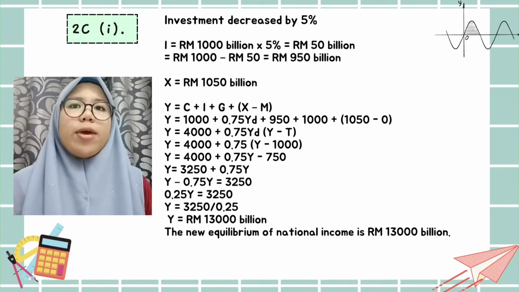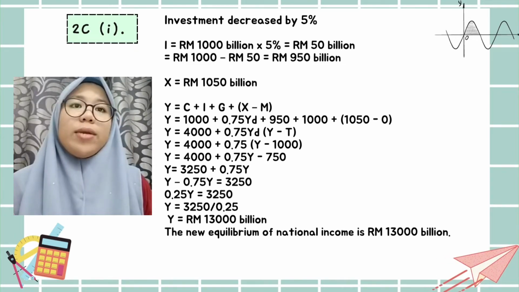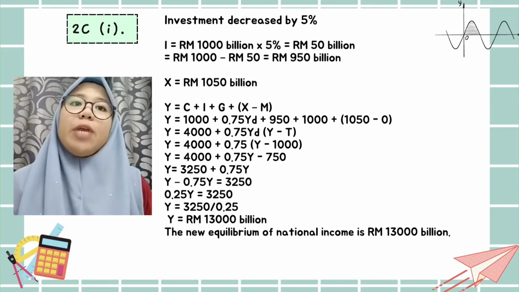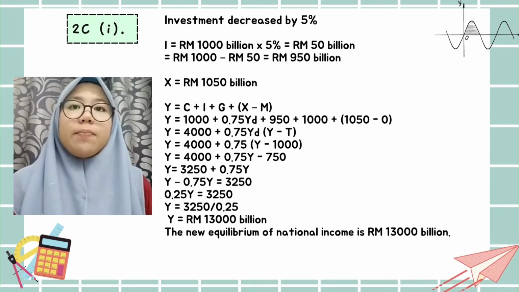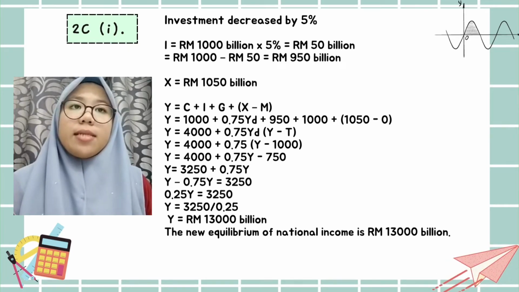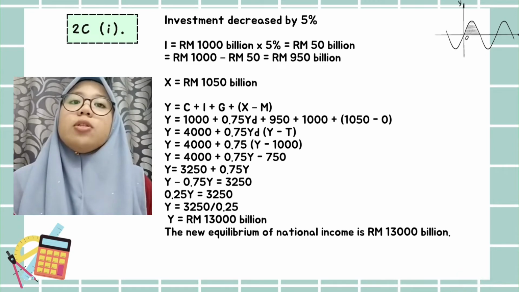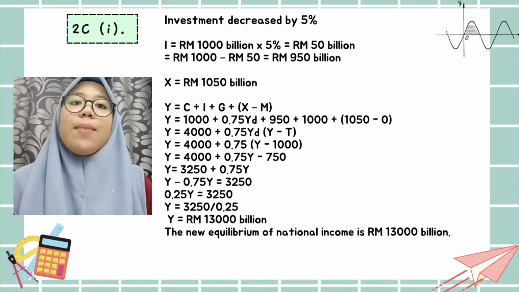Next, I will present question 2C1. For question C1, based on the statement, we need to find the new equilibrium of national income. The key points that we get from the statement are that investment decreases by 50% and X equals 1,050 billion ringgit Malaysia. So, using the formula Y equals C plus I plus G plus X minus M.